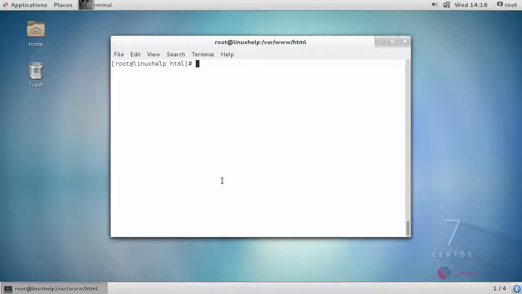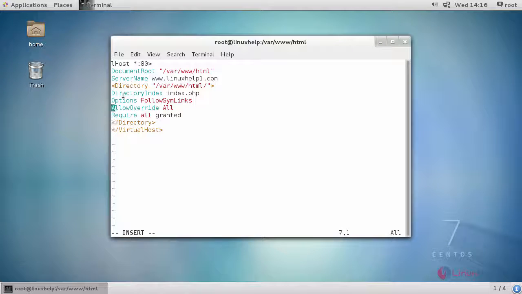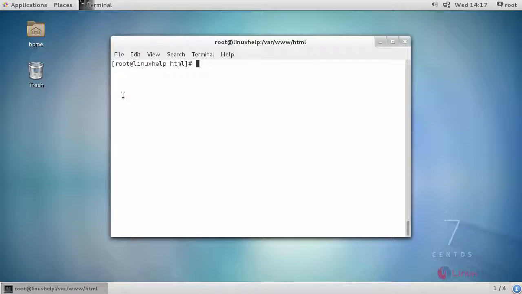Now configure your virtual host for your Bludit CMS, and enter your configuration inside this. After providing your configuration, save the changes and restart your Apache service.